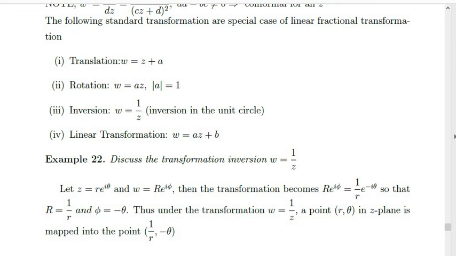Z is equal to X plus IY, that can be represented in polar form or modulus amplitude form, R e raised to I theta. Then its image W is equal to capital R e raised to I phi. Then the transformation becomes capital R e raised to I phi is equal to 1 by R into e raised to minus I theta. So that capital R is equal to 1 by R and phi is equal to minus theta. Thus, under the transformation W is equal to 1 by Z, a point (R, theta) in the Z plane is mapped into the point (1 by R, minus theta). It is a reflection or inverse proportion.